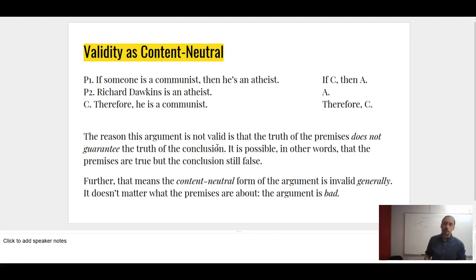So what we have here is the important insight that content neutrality shows us which arguments are valid and invalid. An invalid argument is such that the premises could be true while the conclusion is false, while a valid argument says this is not possible. And this is going to be true generally. It's going to be something about the form or the structure of an argument, not about its content, which is a really nice insight, which is what formal logic is interested in developing. So the argument here, premise 1, 2, conclusion that you have here, is generally invalid. It doesn't matter what you replace the variables with, what the content is. It's always going to be invalid.